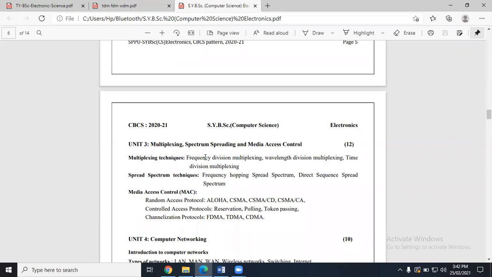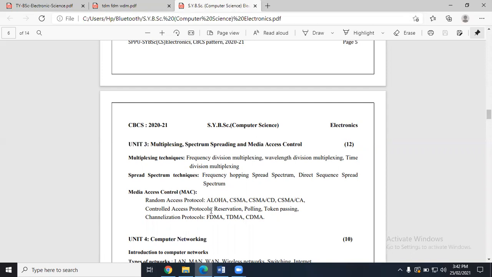In multiplexing, we have FDM, WDM, and TDM. In case of spread spectrum technique, we have FHSS and DSSS. In case of MAC, we have a random access protocol, controlled access protocol, and channelized protocol. After that, in random access, we have Aloha, slotted Aloha, CSMA, CSMA/CD, CSMA/CA. We are going to discuss the long form of these and how they are working in detail.